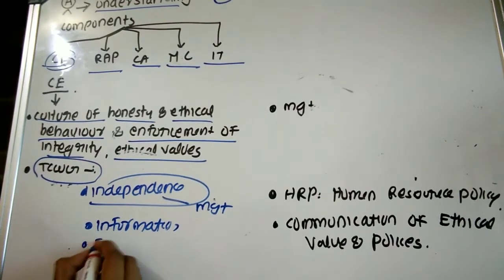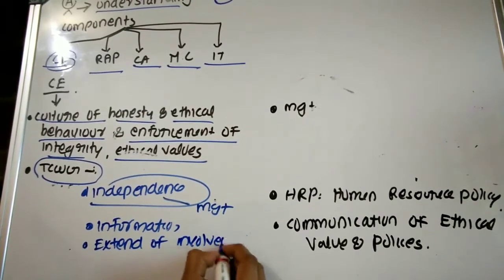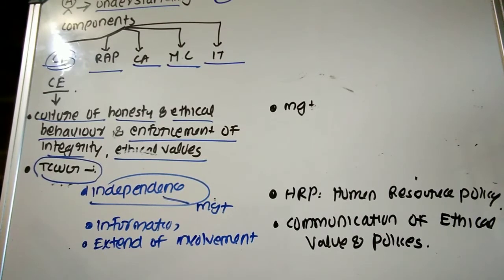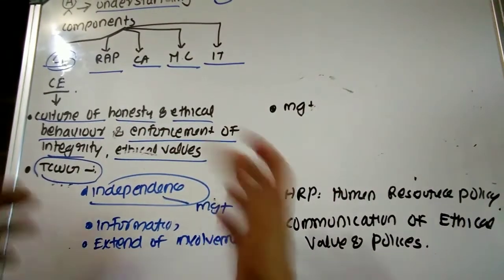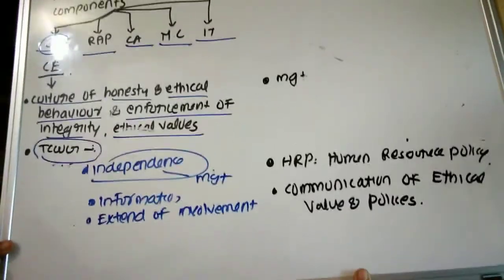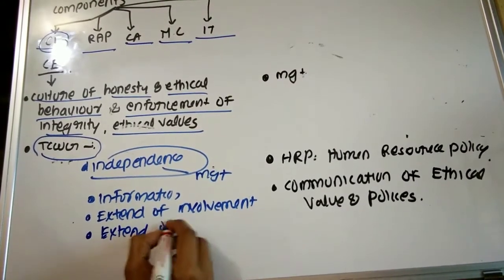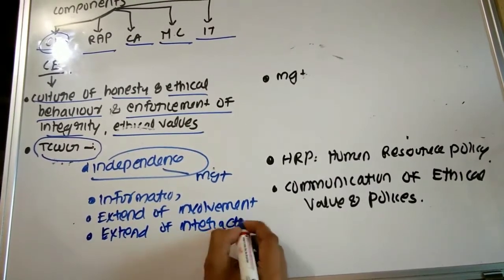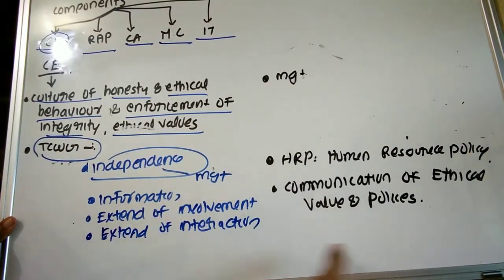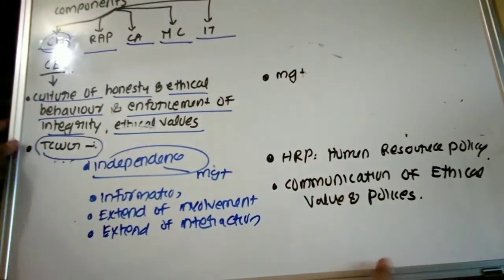Then extent of involvement. That is, whether they are involved in the organizational activities, and if involved, to what extent. So this helps to determine the role of TCWG in the internal control system of an organization. Then interaction. That is, whether they are properly interacting with the management and the employees, as well as on matters which are internal to the organization and external to the organization.